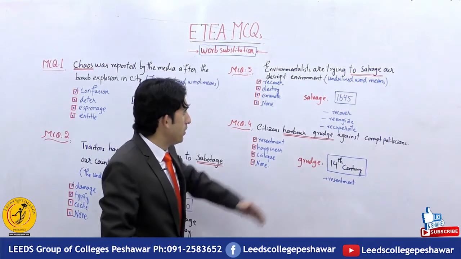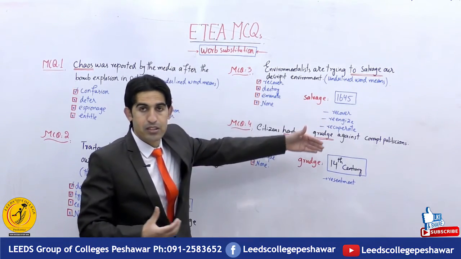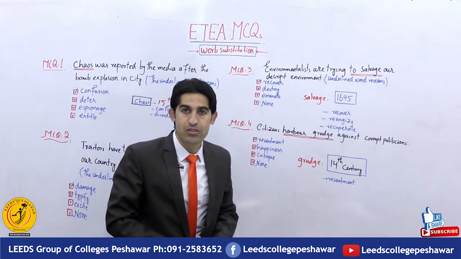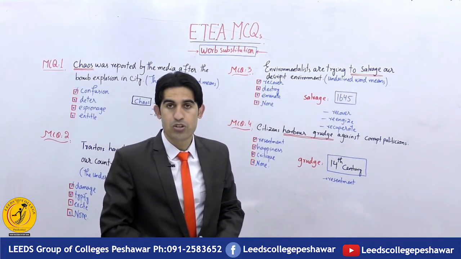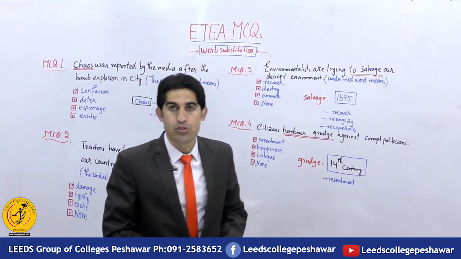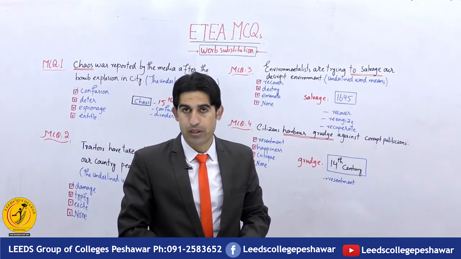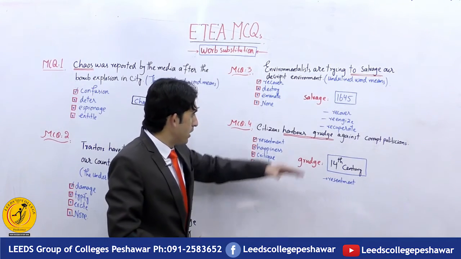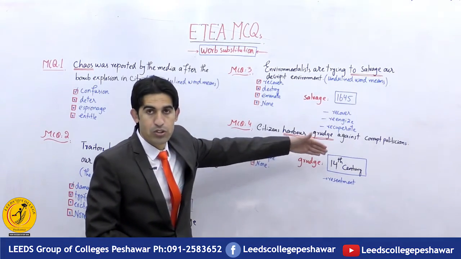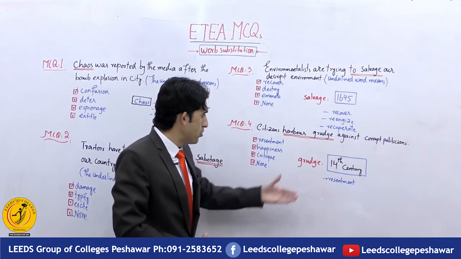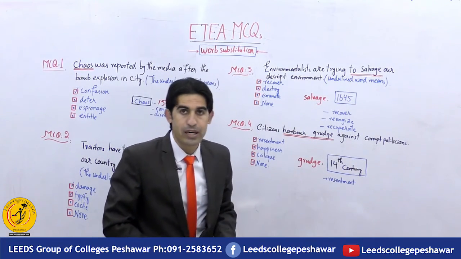The word salvage was initially introduced in 1645, and to salvage something means to recover, restore, re-energize, and recapture that one. The next word, grudge. Hold a grudge or bear a grudge against somebody or something. The word grudge was introduced in the 14th century and means resentment.